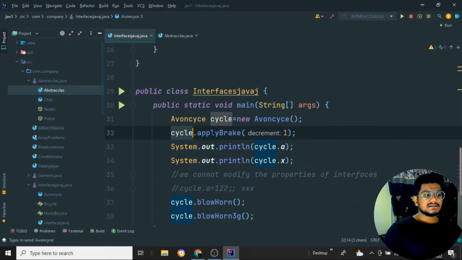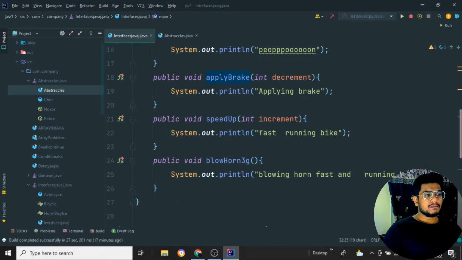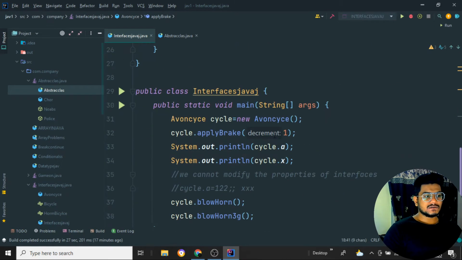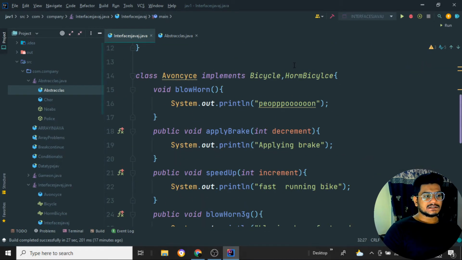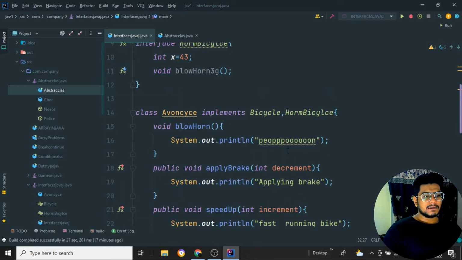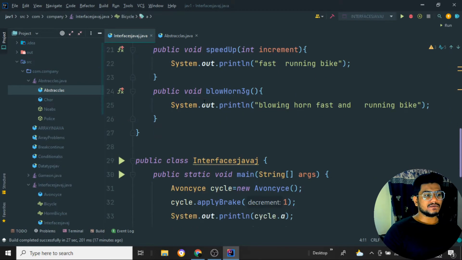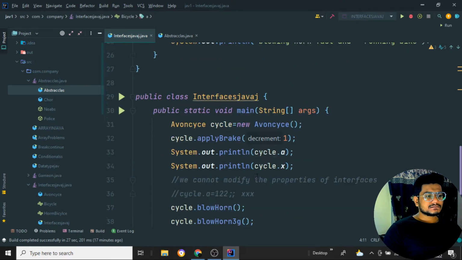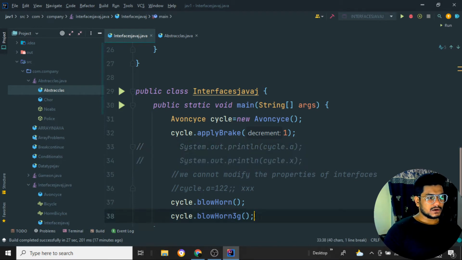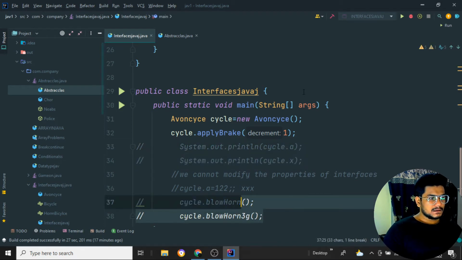Now I'm just writing cycle.applyBreak, which means it will apply this one. For applyBreak, it will take an argument. Suppose I am passing decrement as one particular argument, so the output will be applying the particular break over here. Here we have a is equal to 54. Now I'm doing one thing: I'll comment out one by one and show you the output here. I'll save it.